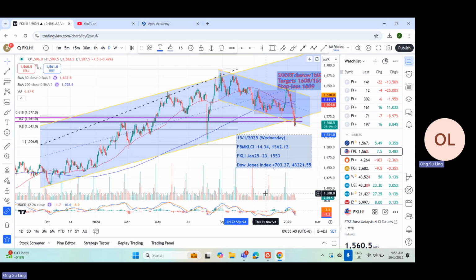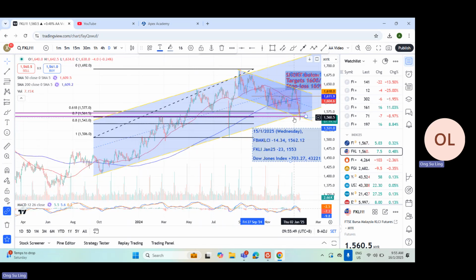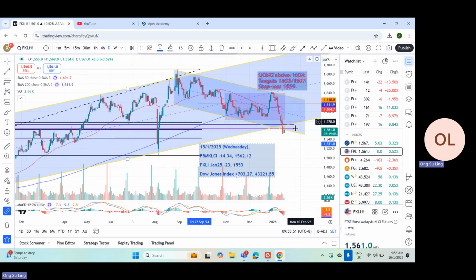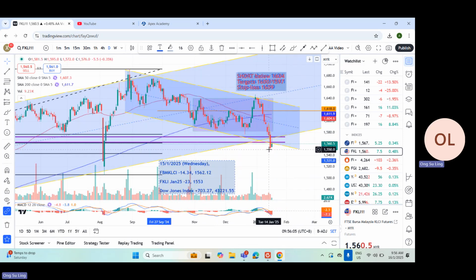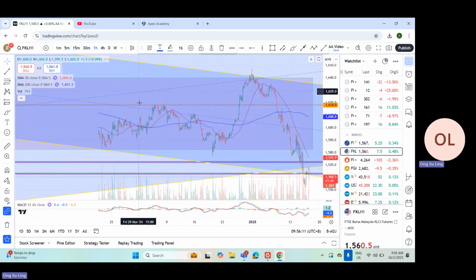FKLI January month contracts dipped 23 points to close lower at 1553. The FKLI in the daily chart broke down from the bottom support of the upward channel. The support is seen at the 1563 to 1565 range, and it reached a low at 1551.5, where we saw the bounce back on yesterday evening's session.